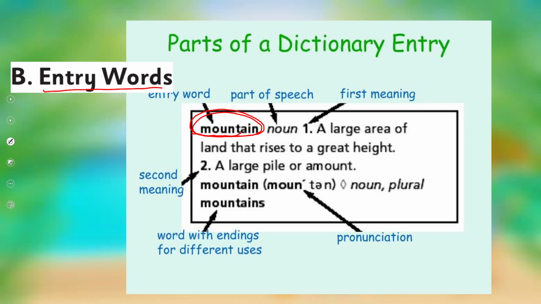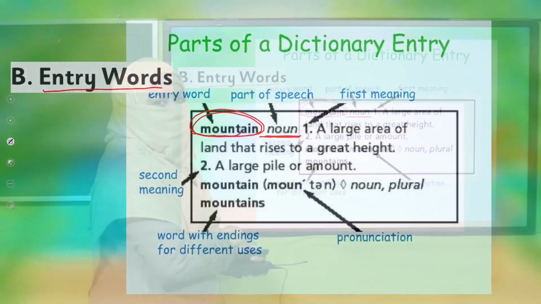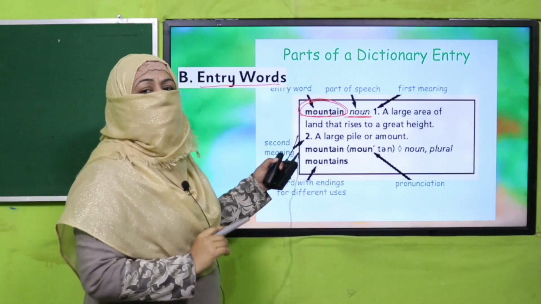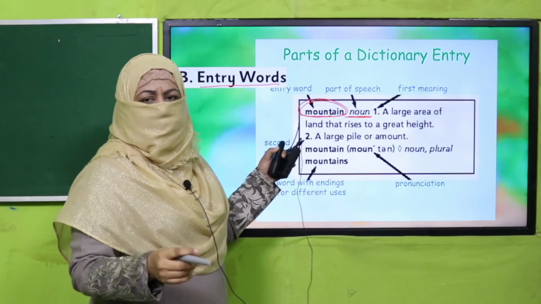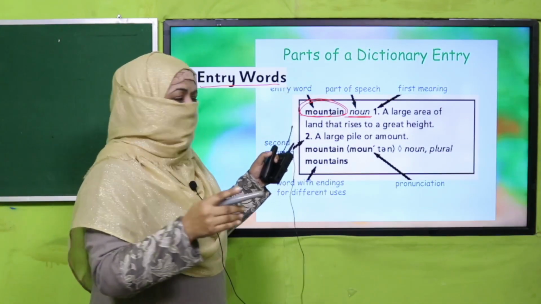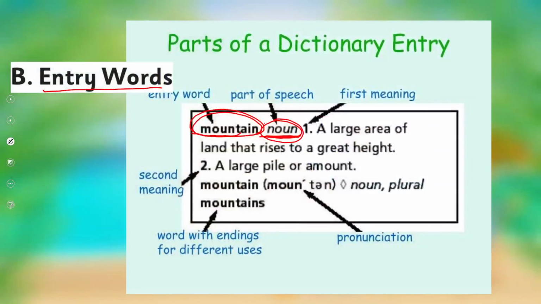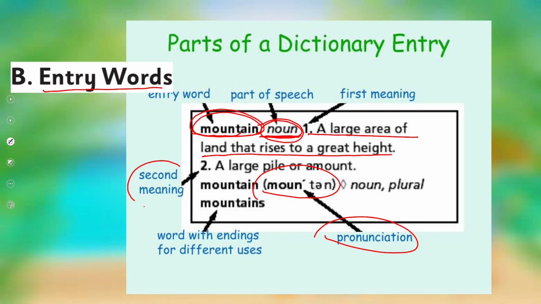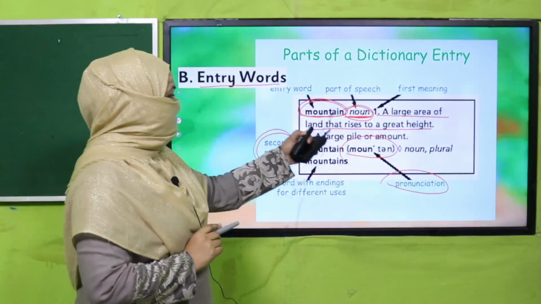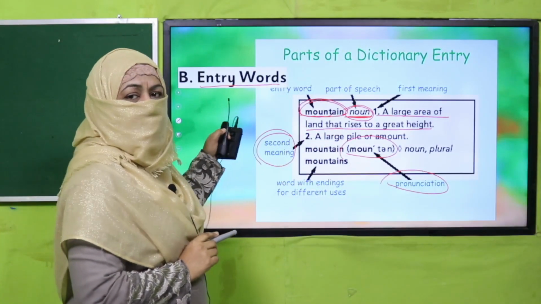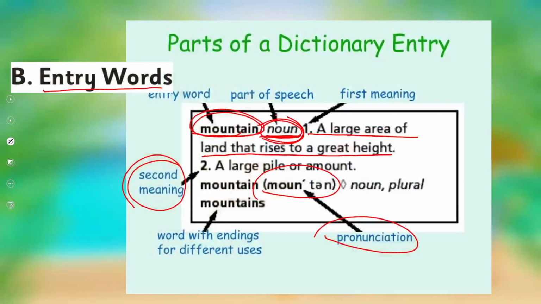This tells you the part of speech. You know what this word is in grammar. It can be a noun, it can be a verb, whatever it is in grammar, your dictionary will tell you. It will tell you the meaning. It will also help you with pronunciation, and if there is another meaning, that will also be written here. So this is how you will find it on the page of a dictionary, and you will find it is a noun.